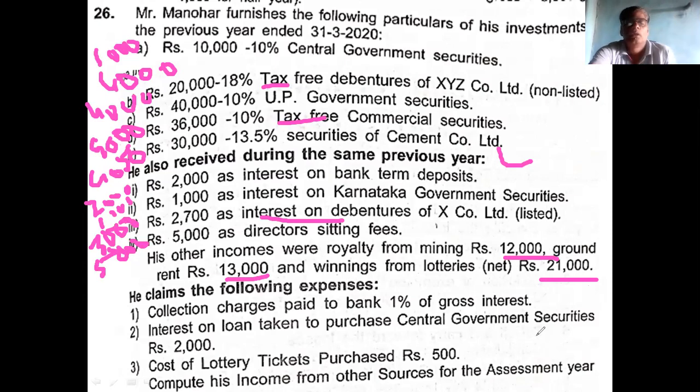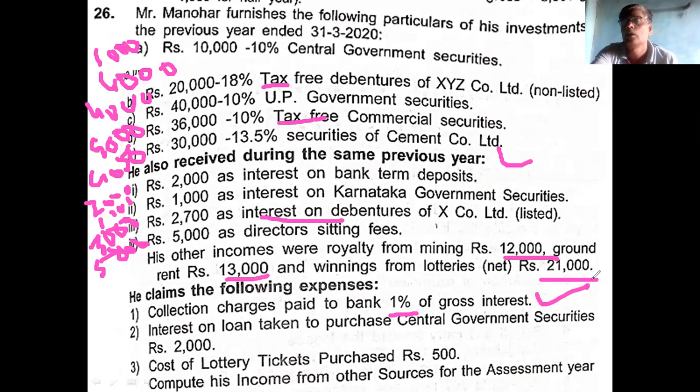Then after taking all these points, you take the total. That is the gross total, gross income from other source. From the gross, you deduct under section 57. First is collection charge 1%. This is on gross, not on net.